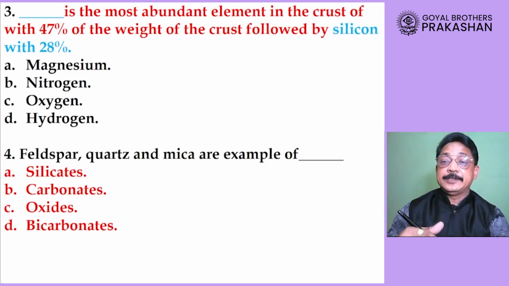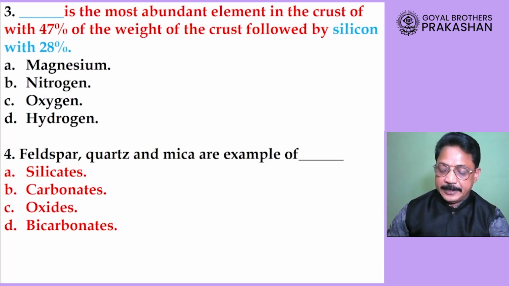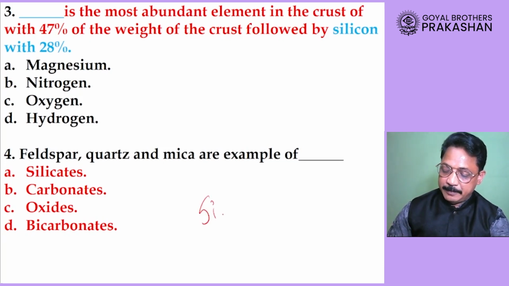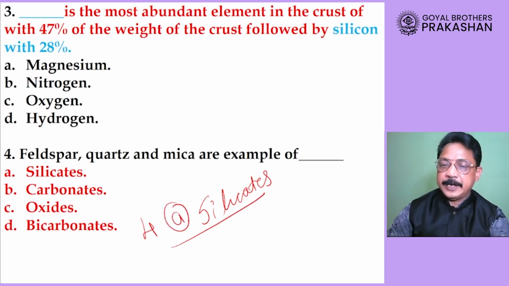Our question number 4 here is feldspar, quartz, mica. These are examples of what? They are examples of silicates, carbonates, oxides or bicarbonates. And your answer, dear student, all of them are example of silicates. So question number 4, answer is A. After A, silicates is written, so we will be writing this entire thing 4A silicates.